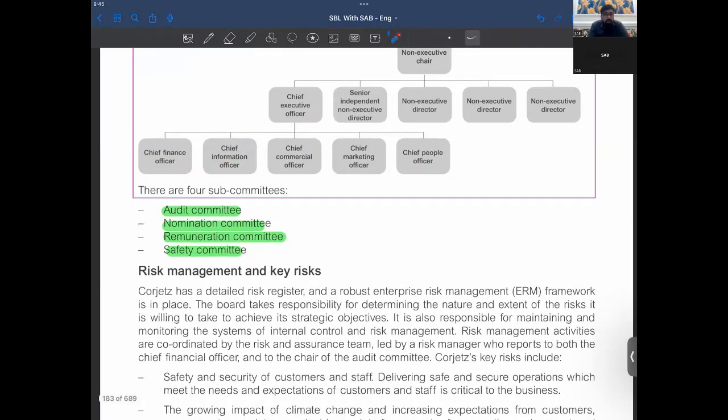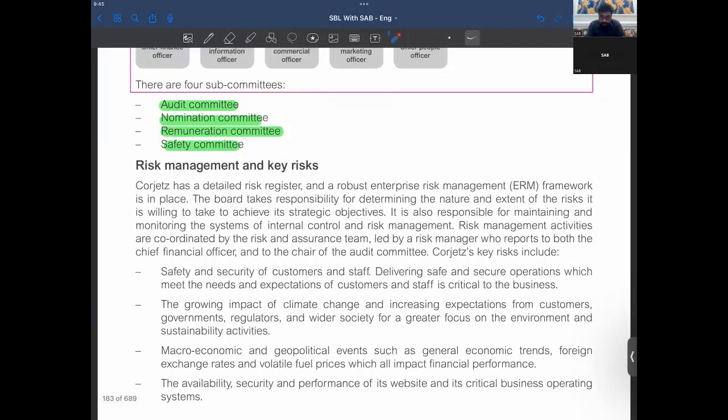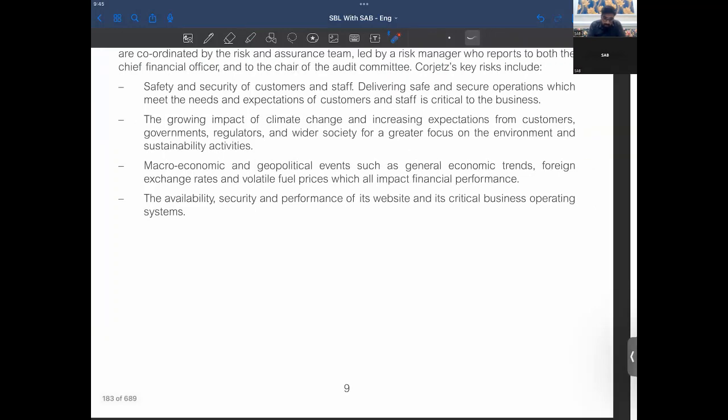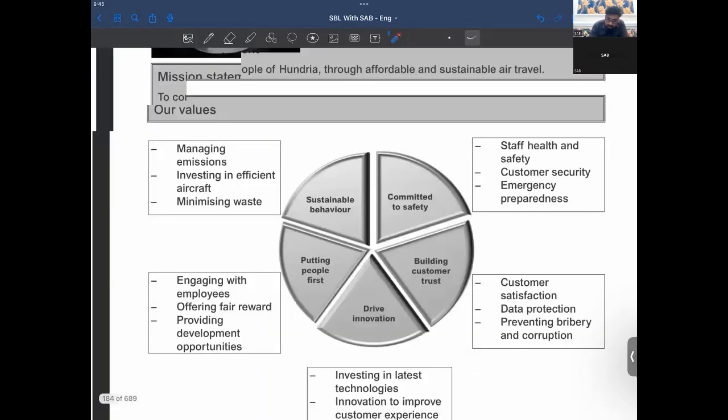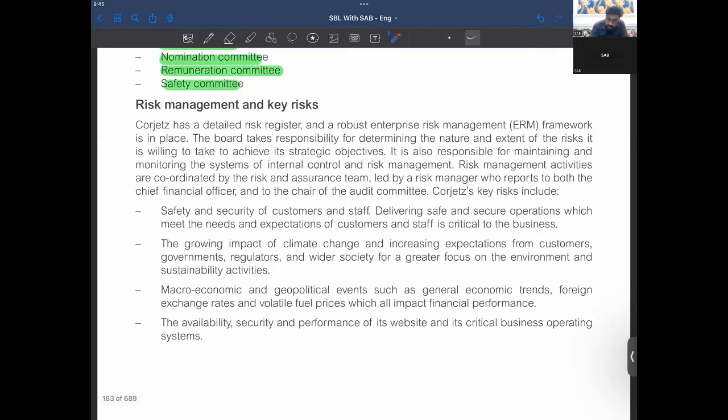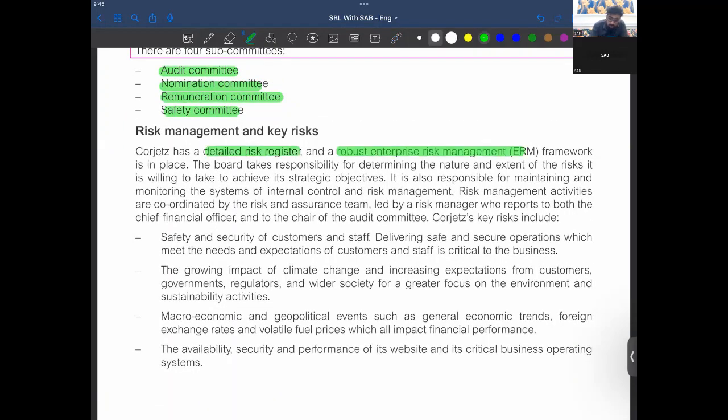Risk management. Yeah, airline have been facing many risks, right? So Gorgeous has a detailed risk register, robust ERM. So they follow that, they have risk register. So risk analysis could be asked, right? They could give you some risk. We have solved the questions like this.